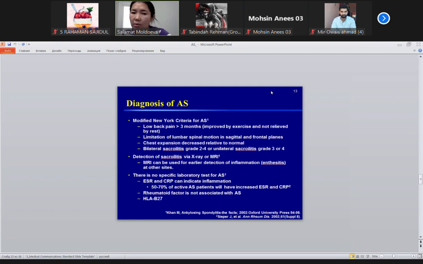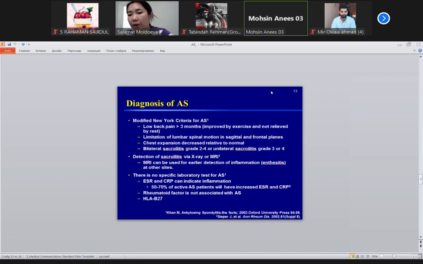If a patient comes with the same symptoms but with skin change like psoriasis, it's psoriatic arthritis. If a patient comes with these changes plus urogenital infection, chlamydia, it is Reiter syndrome. This is the differential diagnosis.